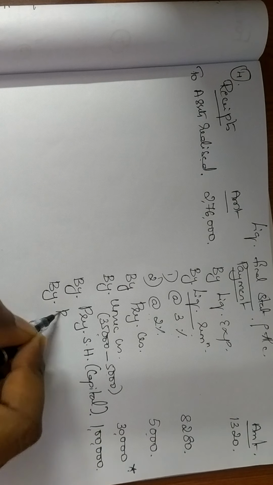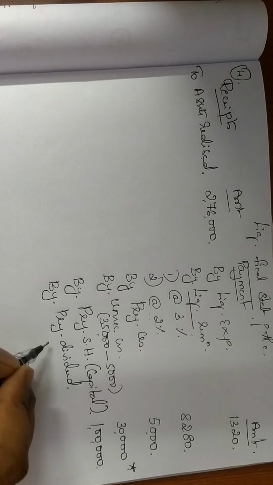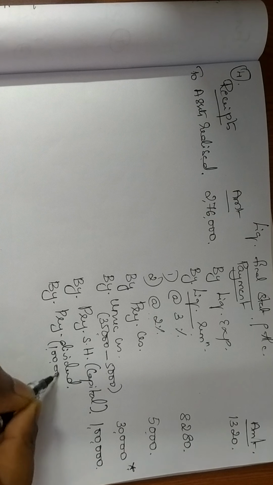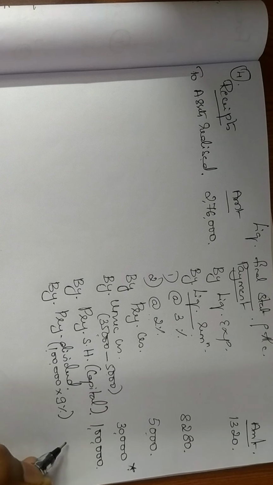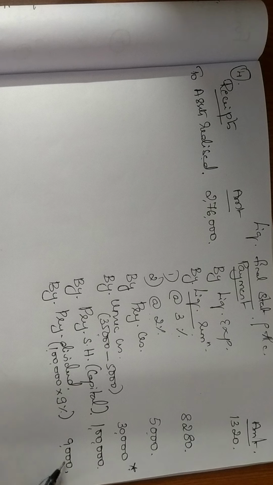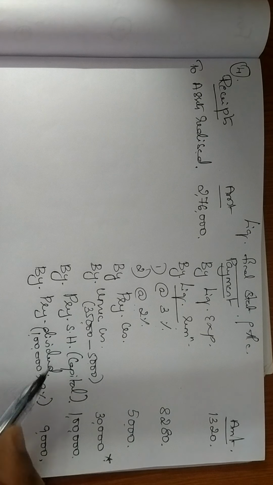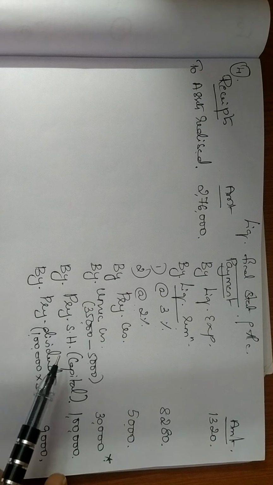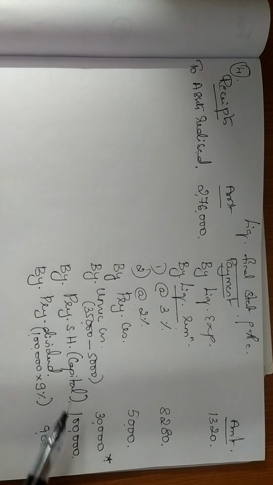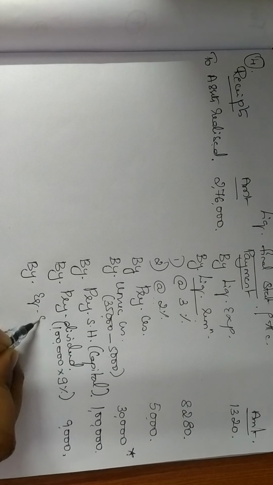Now after this, we write your preference dividend. How will you give preference dividend? Capital is 1 lakh, the percentage mentioned in the problem is 9%, so 9% of 1 lakh is 9,000. This is how you make the entry with respect to dividend and with respect to capital. Now this is a full-fledged problem. Full-fledged means I am including almost all the items which appear on your payment side, so please be attentive in watching the video. After preference dividend, finally who comes? Finally it is your equity shareholders.